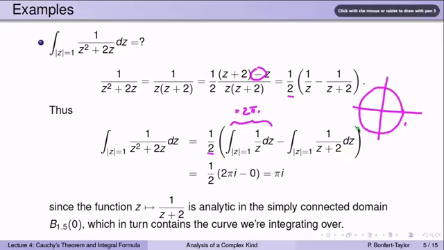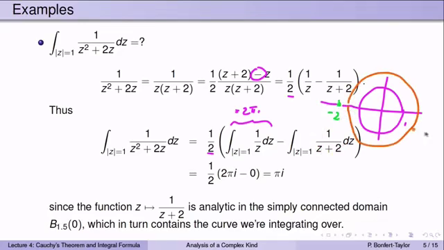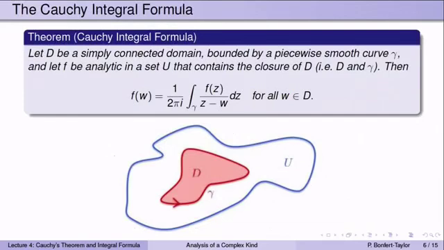Where is that function analytic? Well, it's analytic everywhere except when we divide by 0. When do we divide by 0? When z is equal to negative 2. So z equals negative 2 is a point at which the function is not analytic. Everywhere else it is analytic. In particular, this function 1 over z plus 2 is analytic, for example, in the circle of radius 1.5, centered at the origin. In that circle is contained the curve gamma over which we're integrating. So the function is analytic in this big disk. It contains the curve over which we're integrating, and therefore the second integral right here is equal to 0 by Cauchy's theorem.